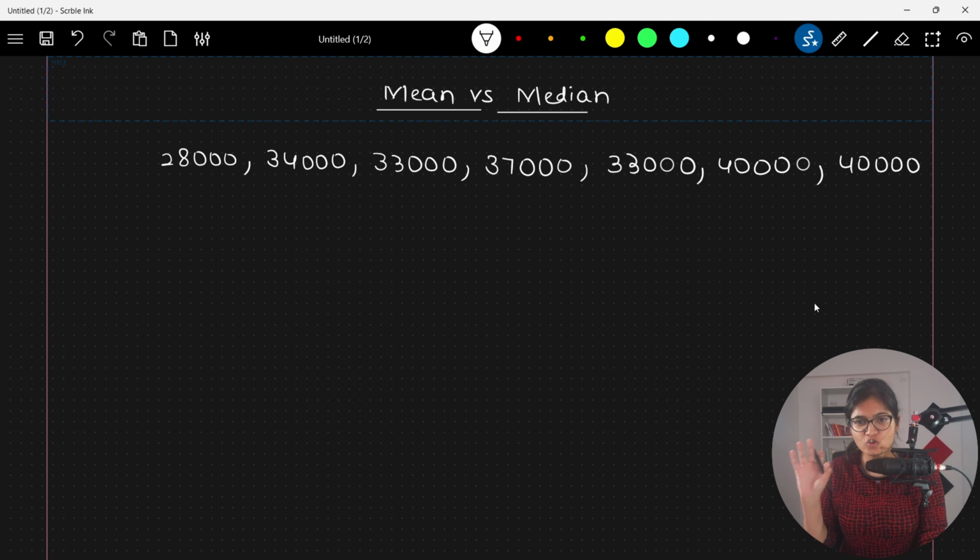Here, I just copied down all the salaries I mentioned in the PPT. First, I'll calculate the mean. I have a calculator with me.